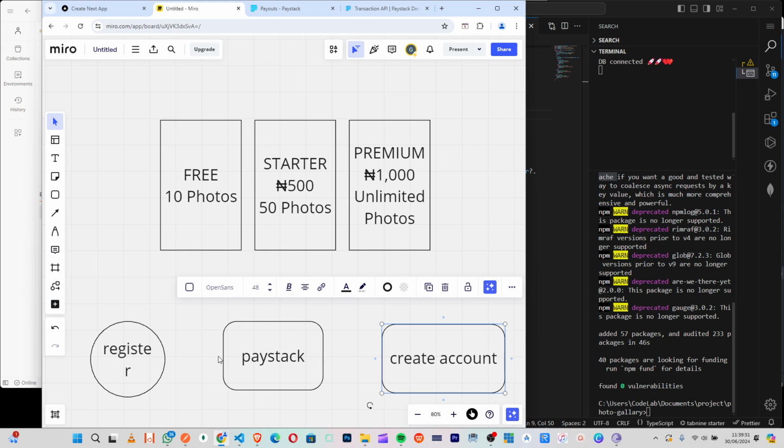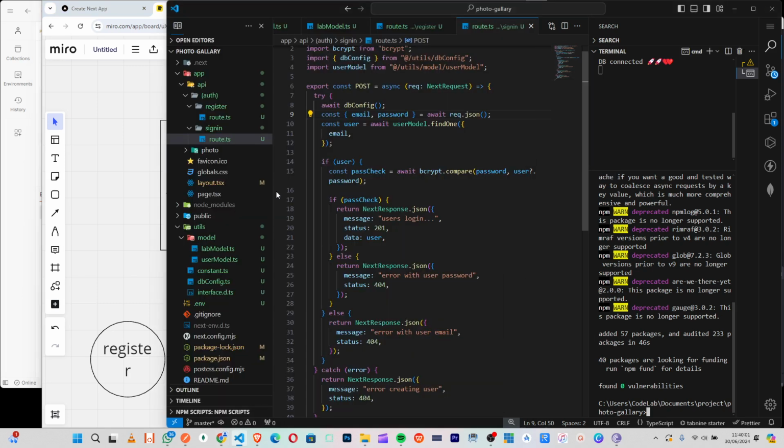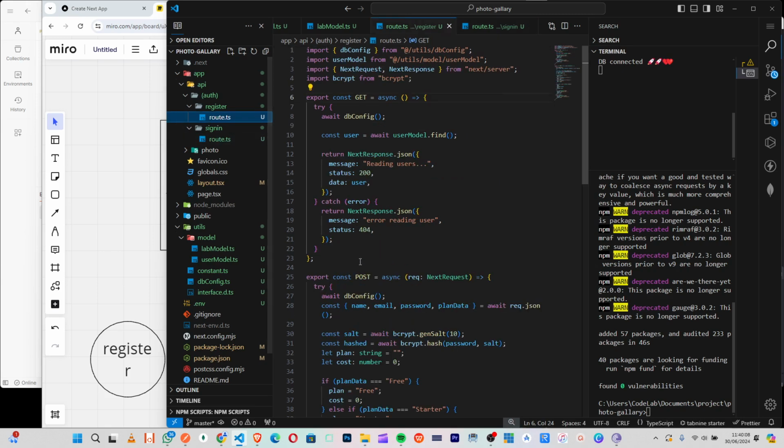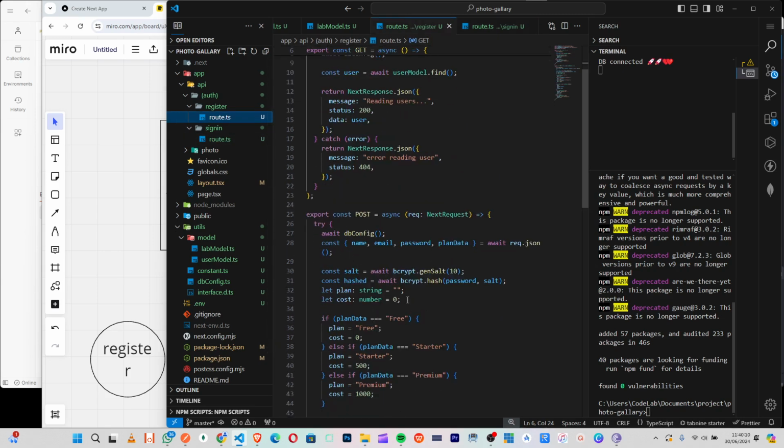Which is they'll come make payment, right? So the moment they make payment, they'll come here. Here now they will come create the account. So this side here will be this endpoint where we create. Sorry, this endpoint where we create. This endpoint will create. Now here the account will be created, right?